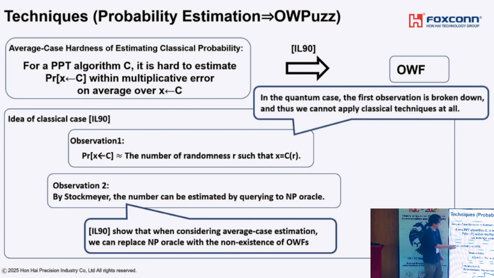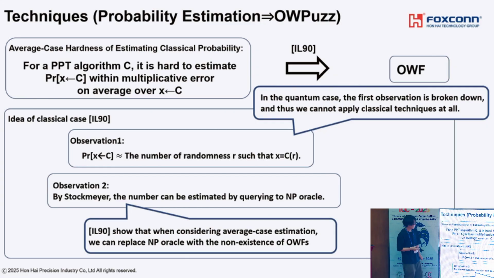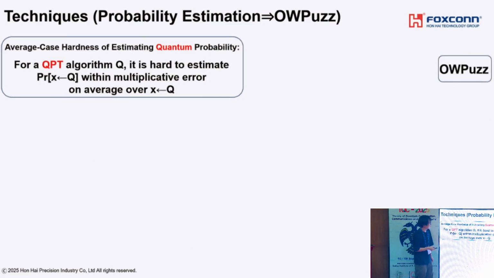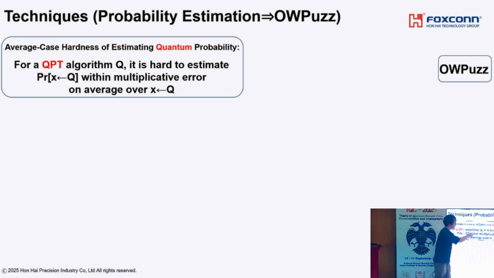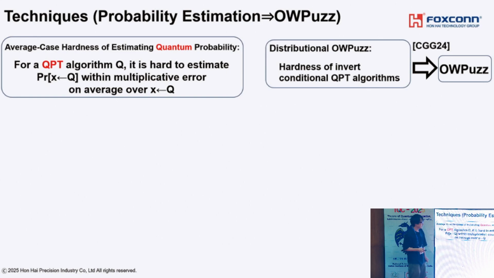But this technique heavily relies on the fact that a classical algorithm has a random seed. So the first observation breaks down if we want to apply this technique to the quantum setting. So we introduce another idea. Let me explain it from now. Instead of showing one-way puzzle directly, we first consider distributional one-way puzzle, which roughly says hardness of inverting by a QPT algorithm. We can construct one-way puzzle from distributional one-way puzzle. So the remaining thing is to show this direction.